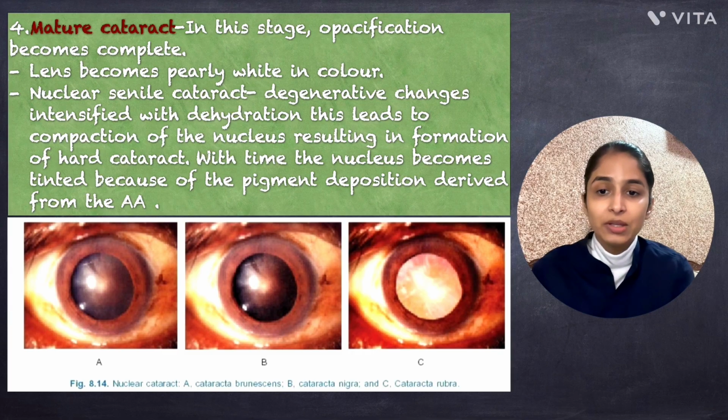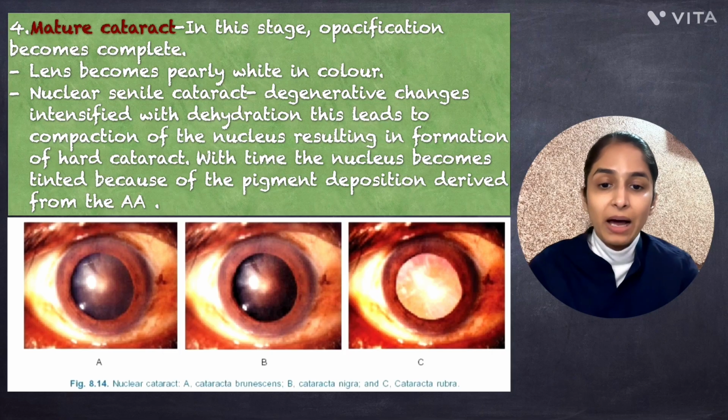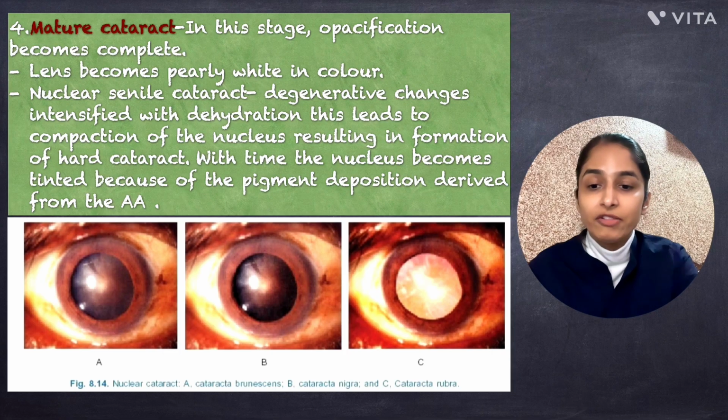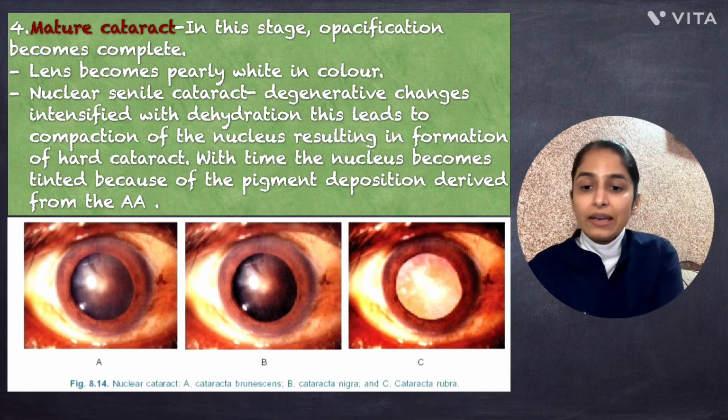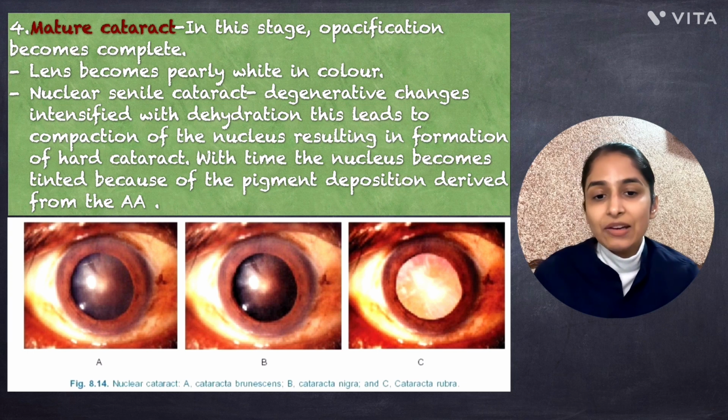Now, with time, the nucleus becomes tinted because of pigment deposition derived from the amino acid tryptophan. The first image is cataracta brunescens, where the color of the nucleus becomes dark brown. The second one is cataracta nigra, where the nucleus becomes dark black.